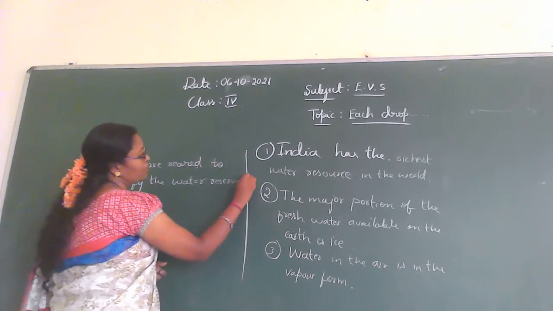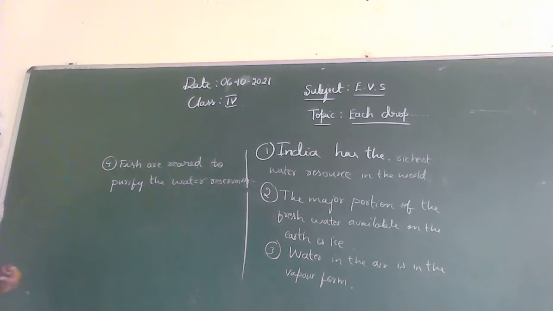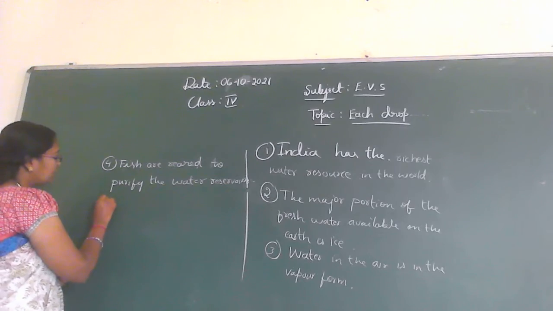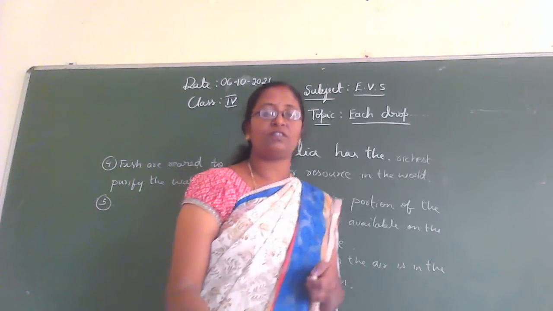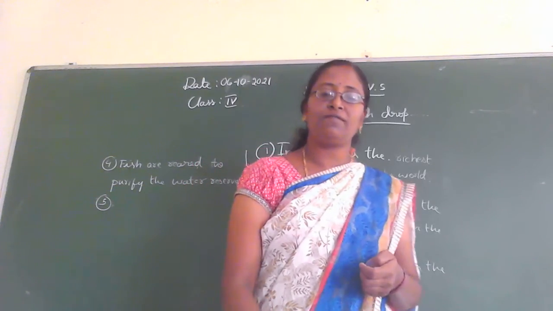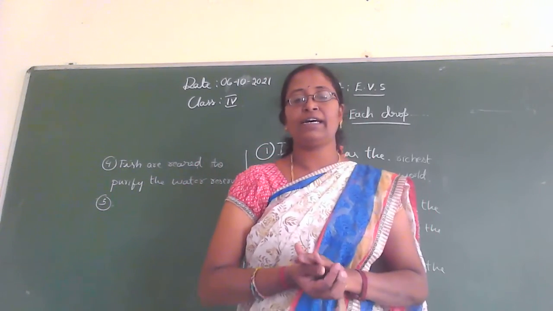So the examples for the reservoirs are pond and tank. They are the examples for water reservoirs. So in these water reservoirs, fish are reared.